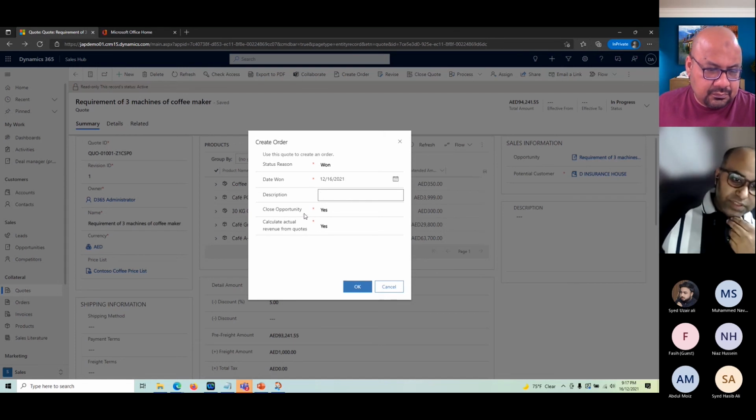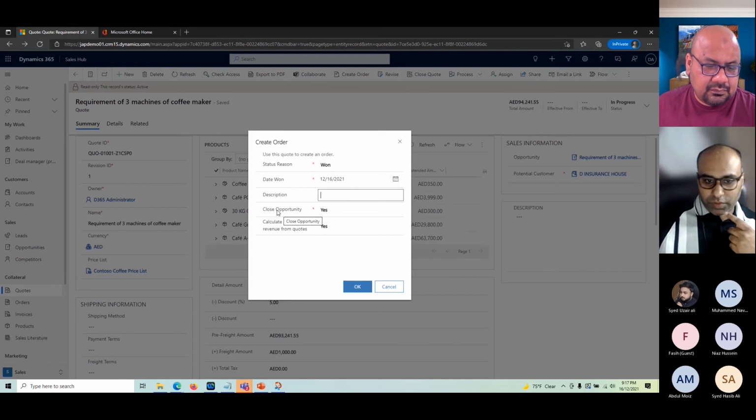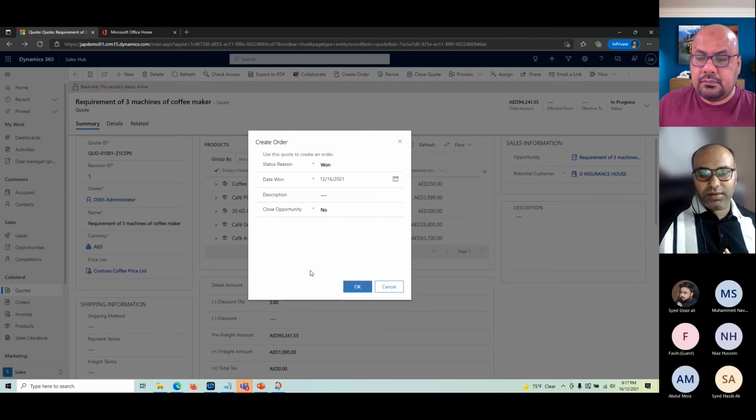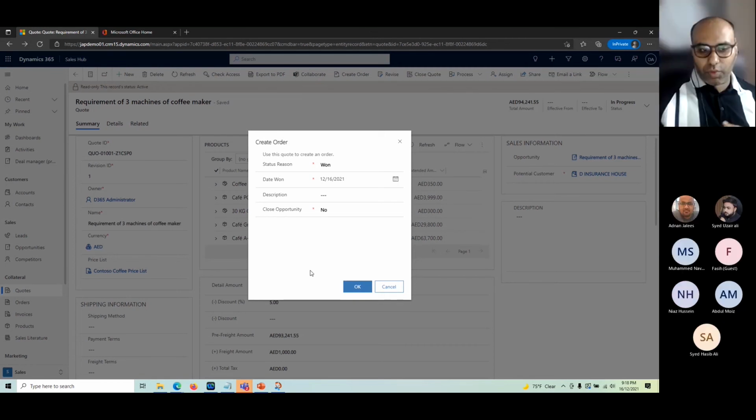Okay, based on this, should we close the opportunity also? If we select yes, it will automatically close the opportunity, which means the business is closed. In most scenarios that will be fine, but in some scenarios we can select no. Let's say we are dividing the business into multiple quotes. For example, we have 4 products and the customer first wants to go with 2 products, and later we want to create another quote, or it could be different terms. In that case, we might not close the opportunity for now. So we can choose any of these options depending on our scenario.